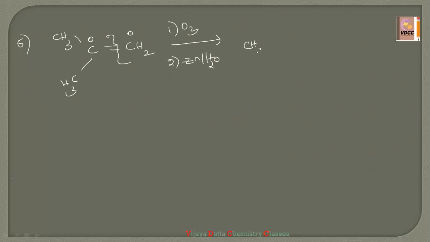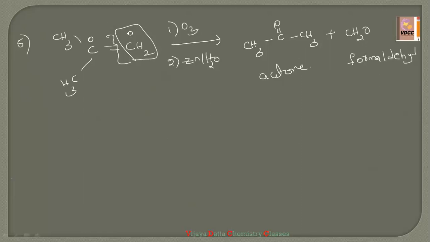So obviously the product is CH3, C double bond O, CH3 plus CH2O. This is called acetone and this is called formaldehyde. So one is the aldehyde and one product will be the ketone. That depends upon which type of hydrocarbon you are taking, either ketones are forming or aldehydes are forming.